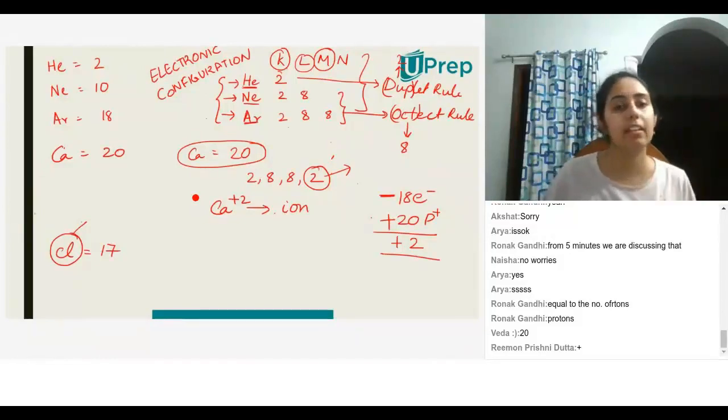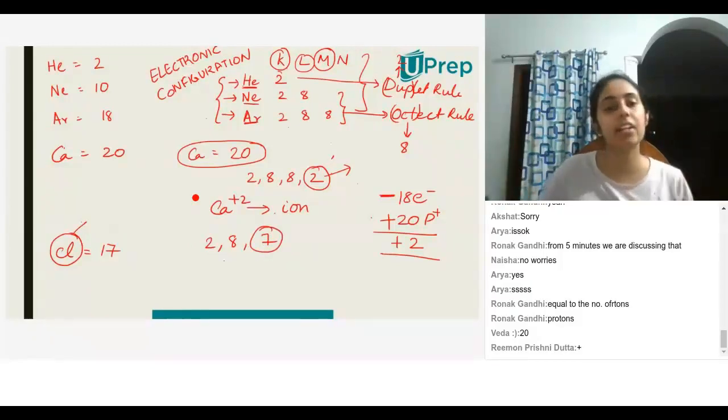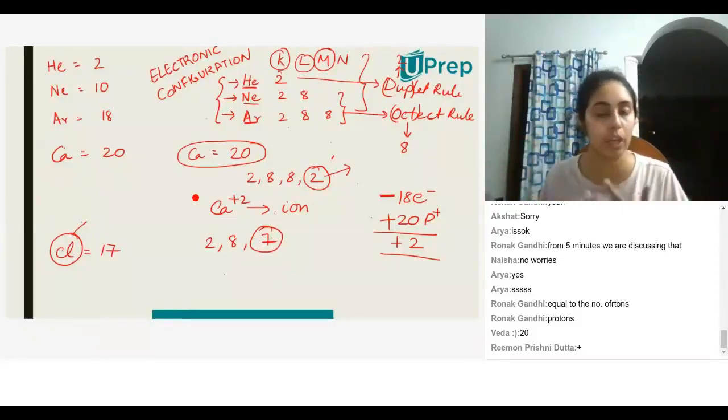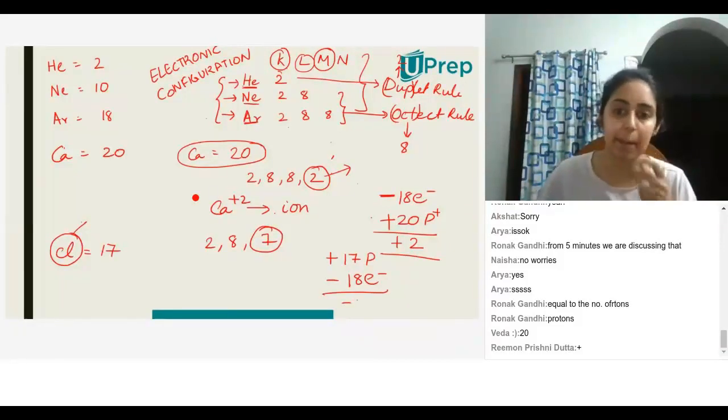Okay, so we know that chlorine has an electronic configuration 2, 8, 7. So 7 meaning that it can either lose 7 electrons or gain 1 electron to satisfy the octet rule. Now it is easier for it to gain 1 electron than lose 7 electrons, so it will gain 1 electron. If it gains 1 electron, you have 18 electrons and 17 protons. Protons are positively charged, electrons are negatively charged. When I add this, I end up getting -1. So that is why the ion of chlorine is -1.